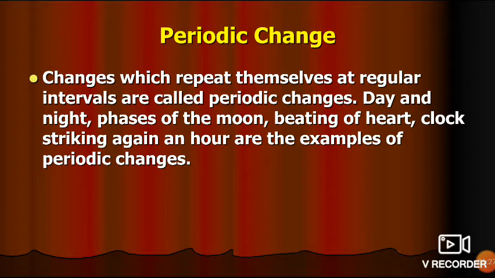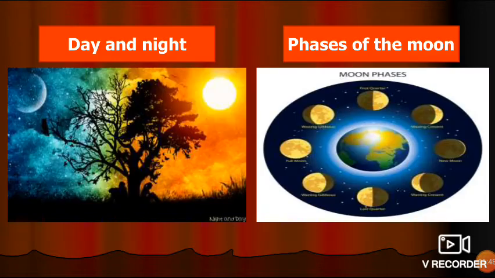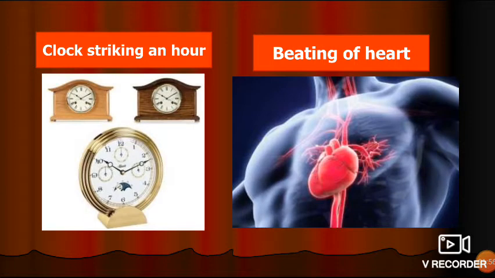We can see that sometimes we are getting a full moon, sometimes it is appearing like a half, then sometimes it is totally disappeared. So these are phases of the moon. And heartbeat, see, we can see by pictures examples of periodic changes. See here, day and night, phases of the moon, these all are examples of periodic changes.